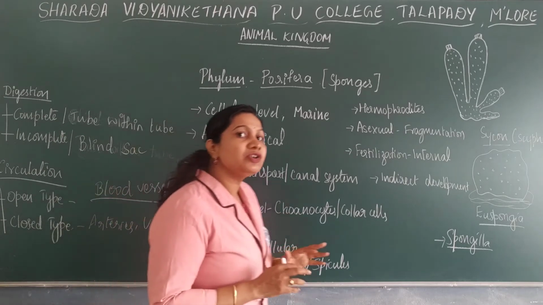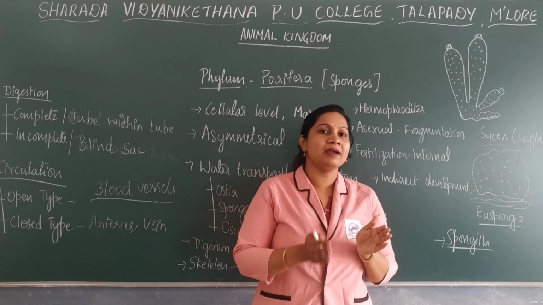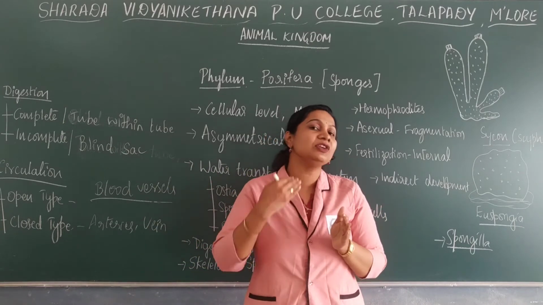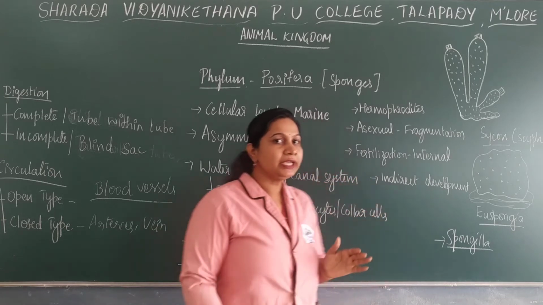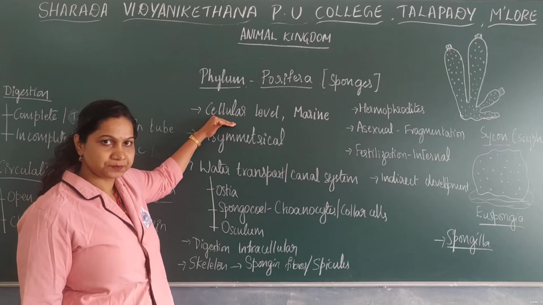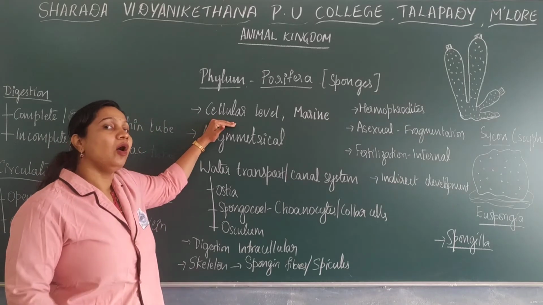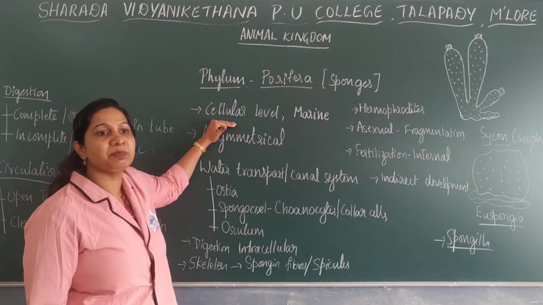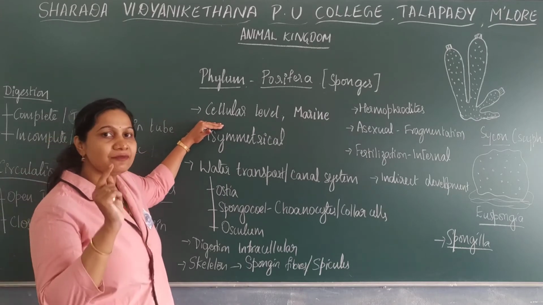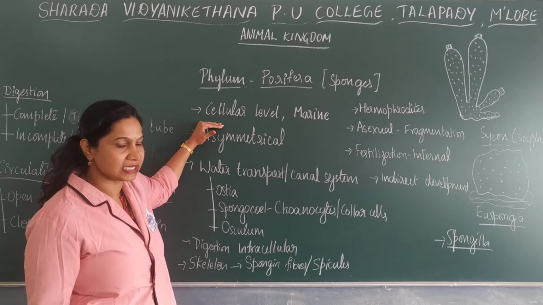Now, the organisms which come under the animal kingdom are multicellular eukaryotes. Here the members of phylum Porifera mainly have a cellular level of organization. Their body is made up of a group of cells, and all the body functions are performed by those groups of cells. So it is the one and only phylum with a cellular level of organization.